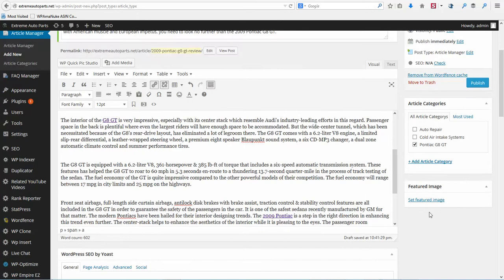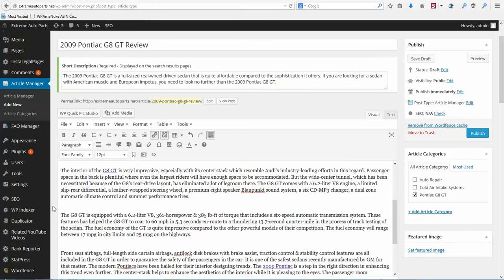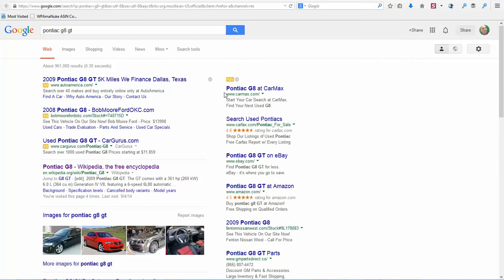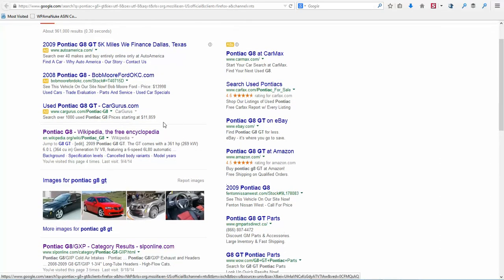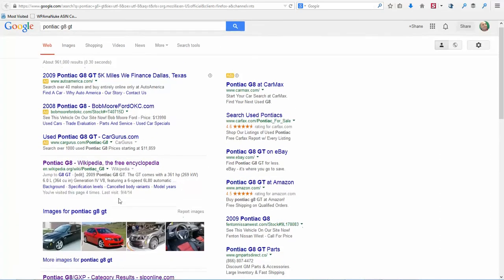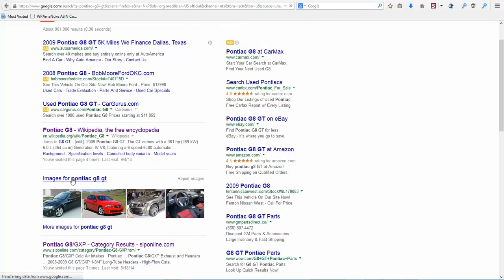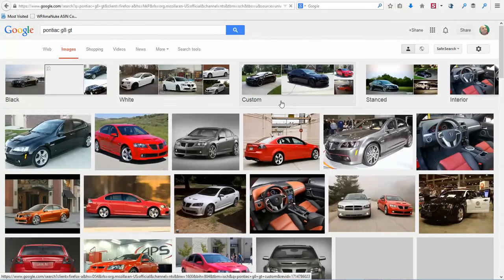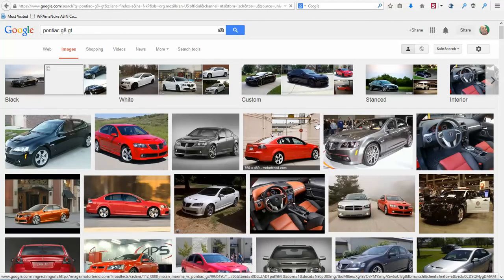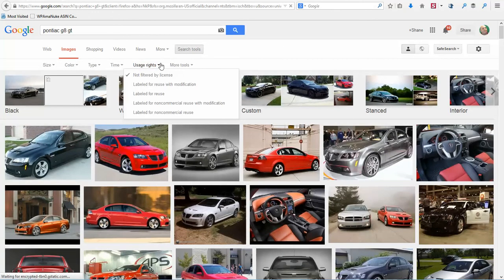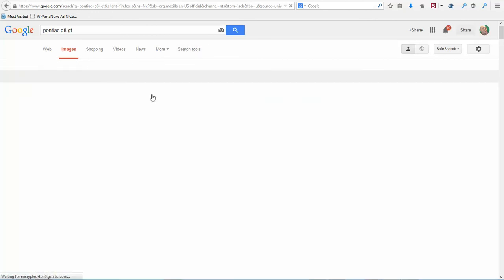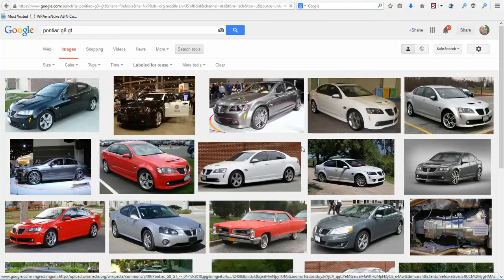In a minute we need to put an image. Okay, so let's go ahead and put an image in. Just a little trick on getting images from Google. What I did is put my keyword into Google and come down here to images. You don't want to just take images willy-nilly. You want to make sure that you can use them. So we're going to go to search tools, usage rights, and labeled for reuse. So we have some good images we can use.